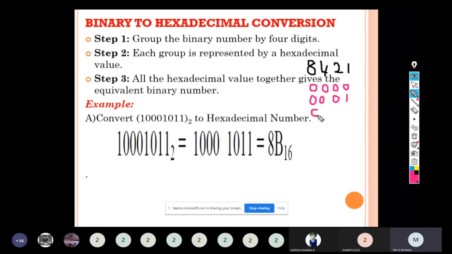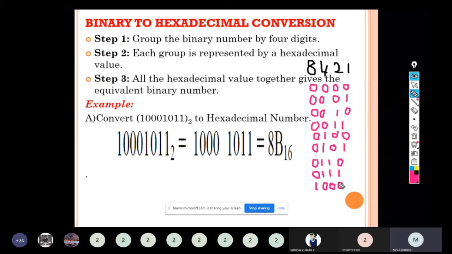For 2, 0, 0, 1, 0. For 3, 0, 0, 1, 1. For 4, 0, 1, 0, 0. For 5, 0, 1, 0, 1. For 6, these two get added to give 6, so 0, 1, 1, 0.